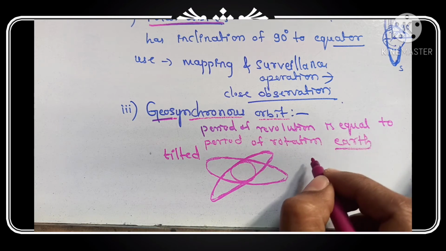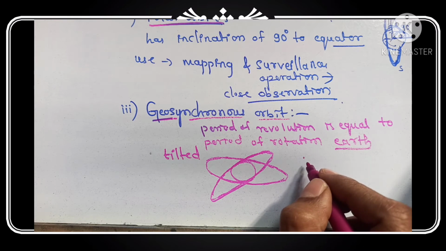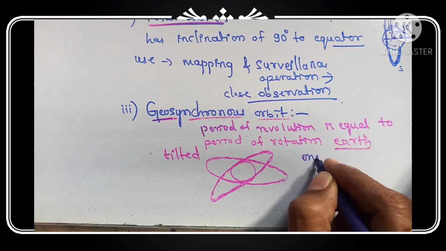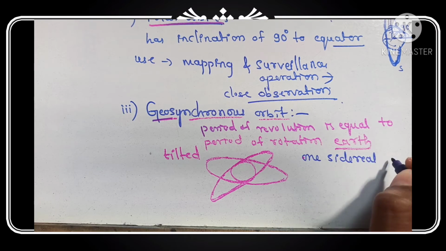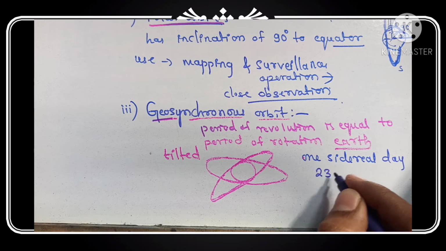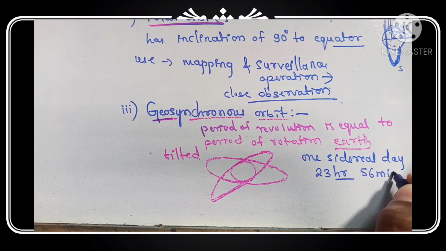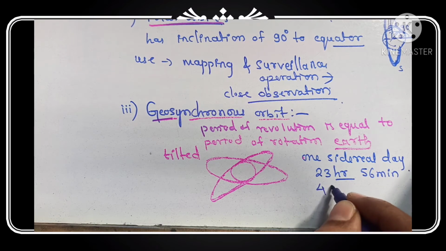So its period is equal to the rotation of the earth, which means its orbital period is one sidereal day. One sidereal day means 23 hours 56 minutes and 4 seconds.